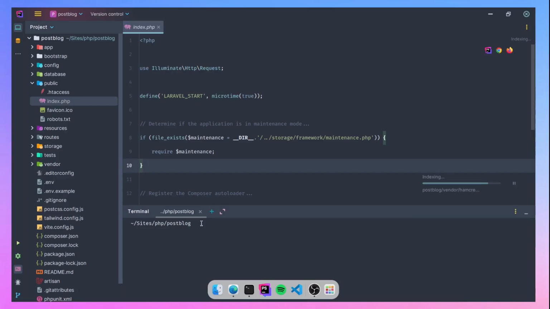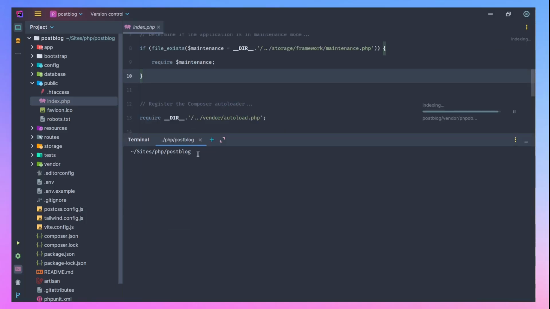If you're working with React or Nest.js, you start it with maybe npm run dev and so on.